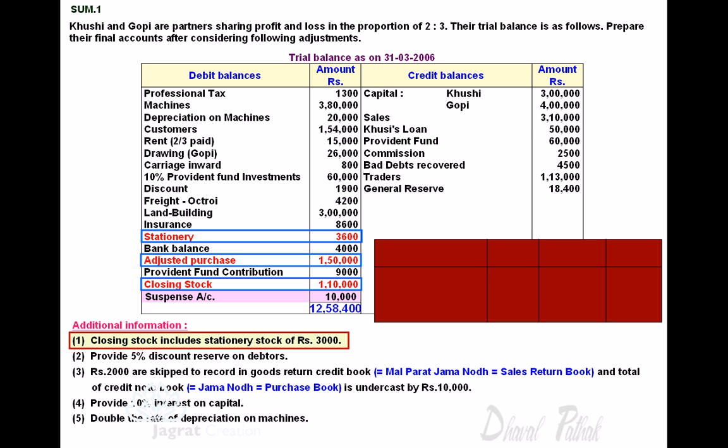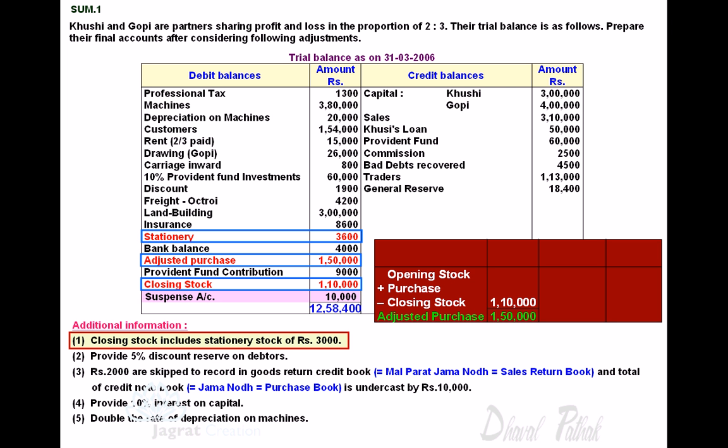We know the formula for adjusted purchases, that is opening stock plus purchases minus closing stock is equal to adjusted purchases. We are given adjusted purchases 1,50,000 and closing stock 1,10,000. So we can work out the missing item, opening stock plus purchases.